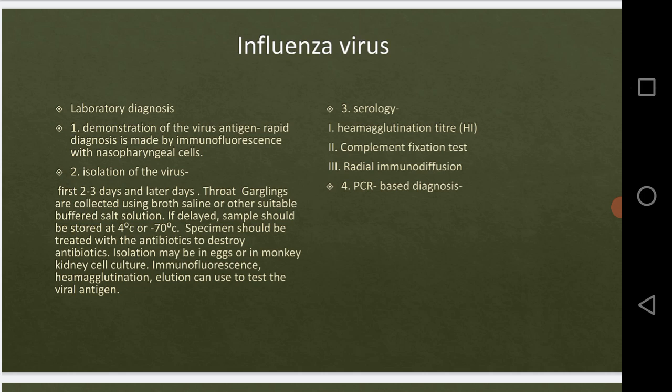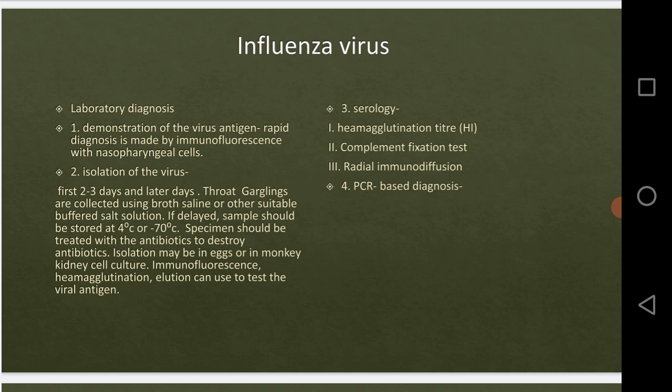Now the specimen or the test sample should be treated with antibiotics to destroy the bacteria. If some other bacteria are present, then our test will be a false test, right?